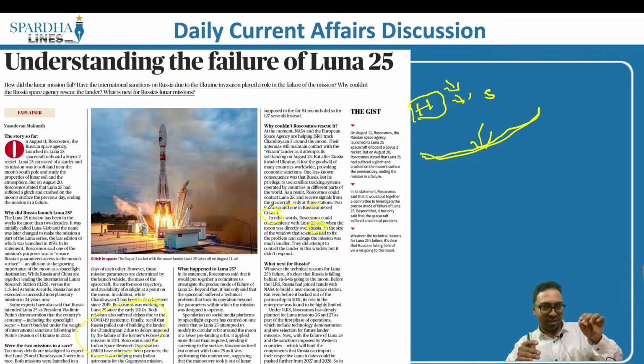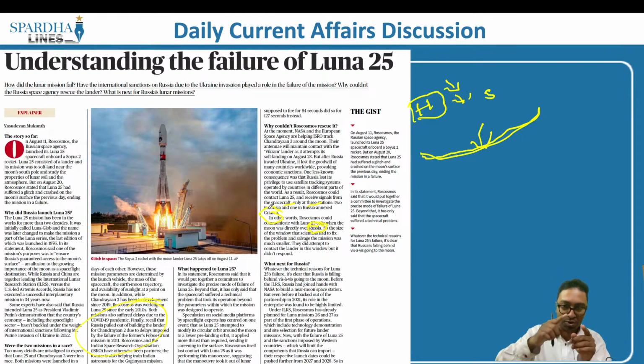Added to it, whenever there is a spacecraft which goes to the moon, you also have cooperation from a couple of other countries as well. For example, in Chandrayaan, we have ISRO, which has tied up with NASA. NASA is also helping ISRO. We also have the European Space Agency, which is also helping ISRO. So they also provide their inputs, so that it happens in a successful manner. But in Russia right now, you have sanctions imposed by the Western powers. Since they have sanctions imposed, other countries are not able to help. In case there are any technical glitches, there is no assistance from another country, which is the major problem.